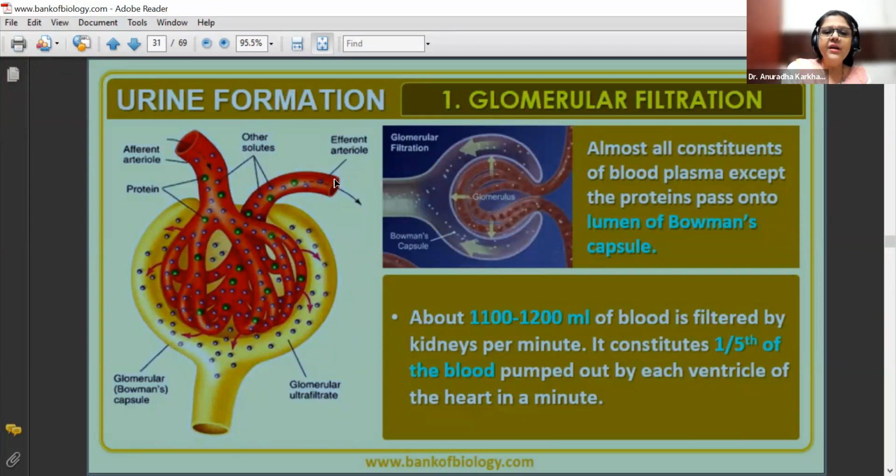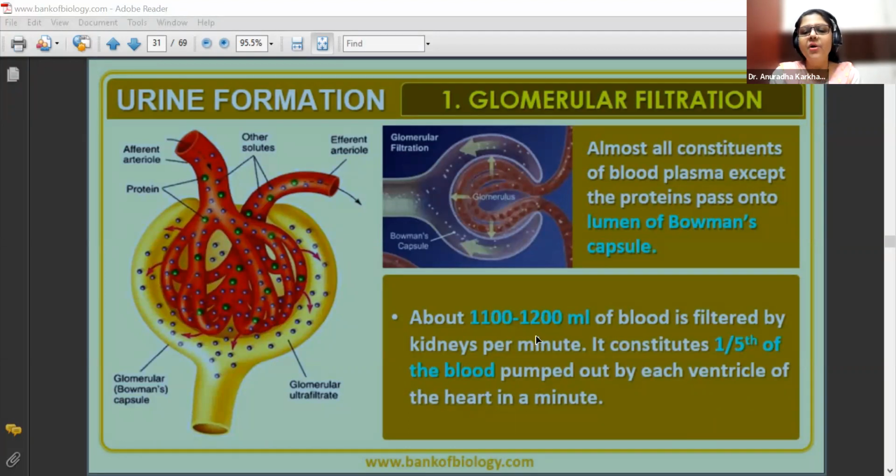The blood coming out of the efferent arteriole will not have these impurities or metabolic waste, I would say. So urea, ammonia, whatever it is, everything is going to move into this glomerular filtrate. The ones which are dissolved in blood will get squeezed out.